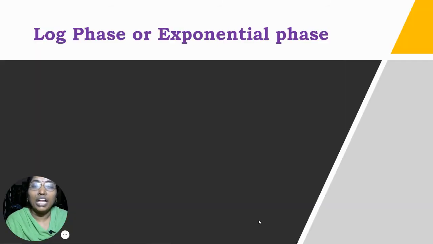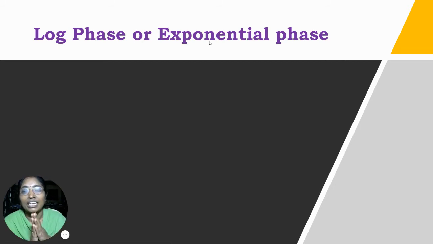Now we will go with the log phase, also known as the exponential phase. Log phase means logarithmic phase. Why can we call it exponential? Because here the bacteria will divide exponentially, or about doubling.